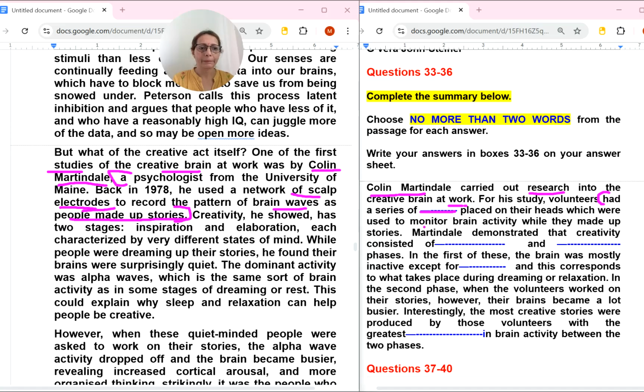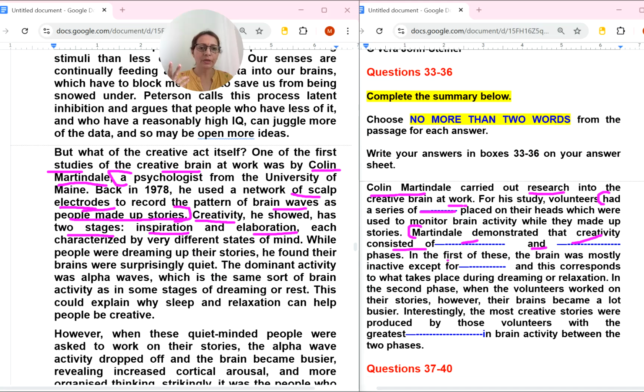Now next. Martindale demonstrated that creativity consists of dash and dash, which means two things will be there. Now the next creativity word is here. See this, he says it has two stages, inspiration and, see this, the word 'and' is also there. So it means inspiration and elaboration will come: inspiration here and elaboration here.